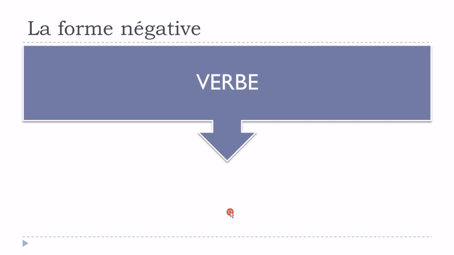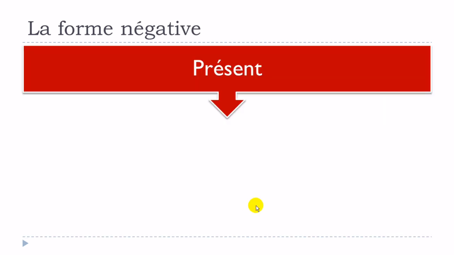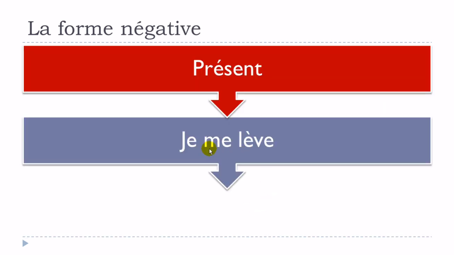Okay, so let's take an example now. We will take the verb se lever. Okay, so it's un verbe pronominal, se lever, okay? And then at the present form, so je me lève. Se lever is to get up, okay? Je me lève. All right?